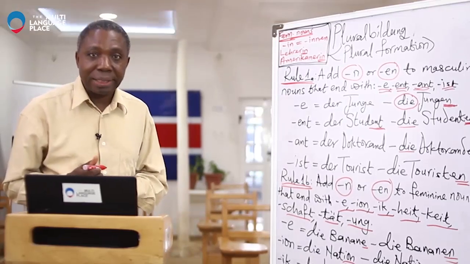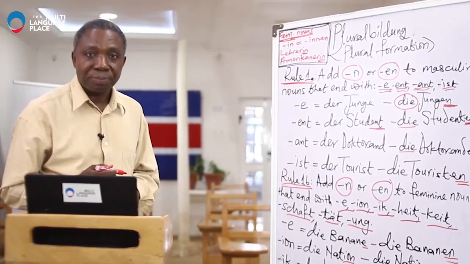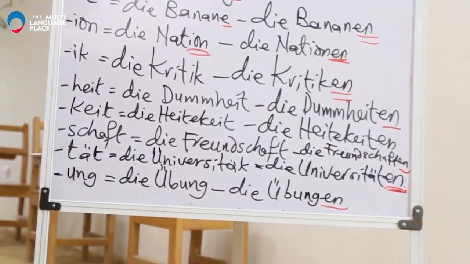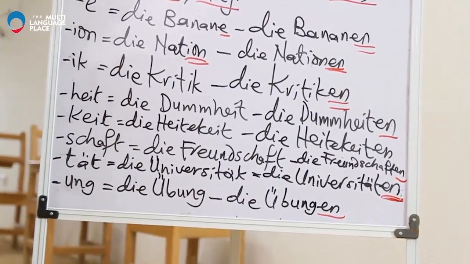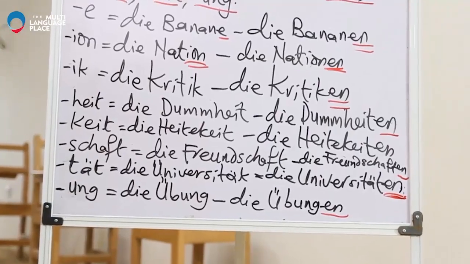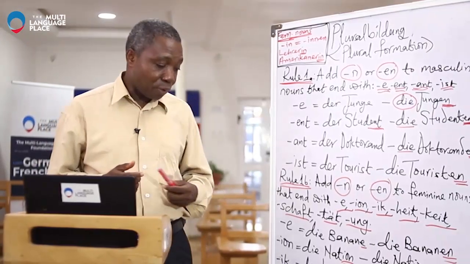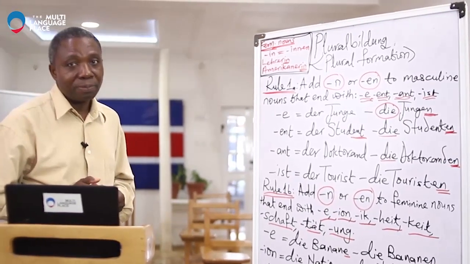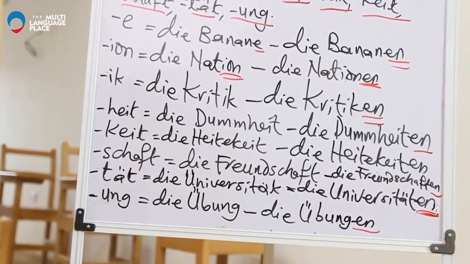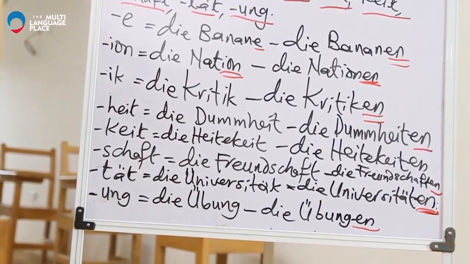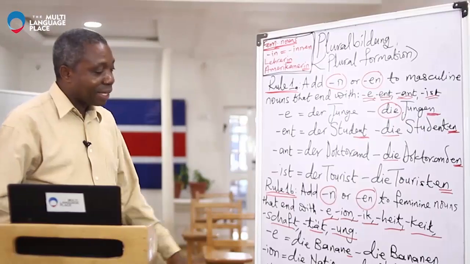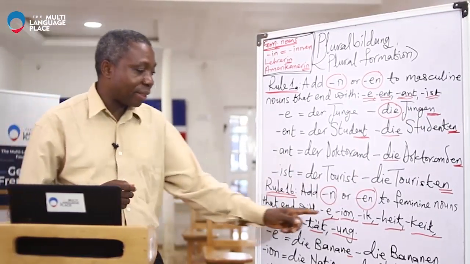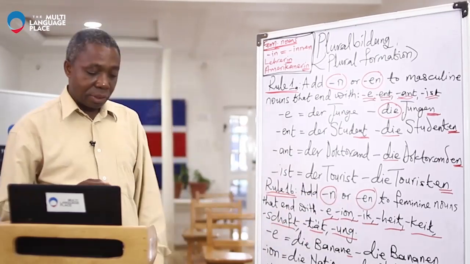Then we have the last one, die Übung. Say it, die Übung. Okay? And then the plural is die Übungen. Übung is exercise. And of course, the plural is exercises. So I repeat, die Übung, die Übungen. Okay, that is that about Rule 1B that says add N or EN to feminine nouns that end with any of these endings.